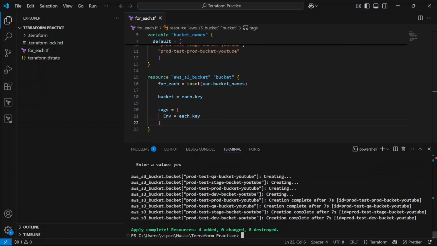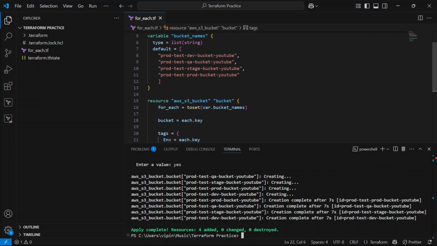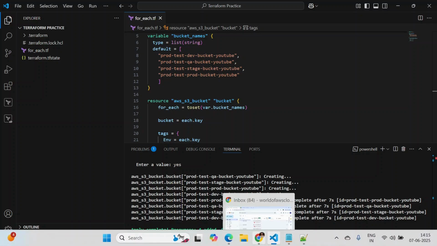So as you can see, the four buckets that we have defined here got created, right? So let's go into the AWS console and verify whether the buckets exist there or not. Let me jump here.